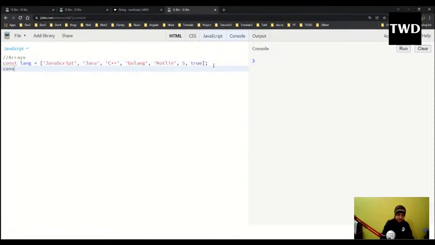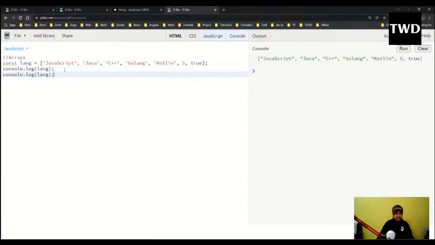First let me do console.log of lang. I will get this whole array. Arrays are indexed starting from 0, so 0, 1, 2, 3 like this. And if you want to access any element of an array, which is very important, you do it by the index. Okay, so let me do that. Lang of 2 will give me not Java but C++, because it is 0 indexed.